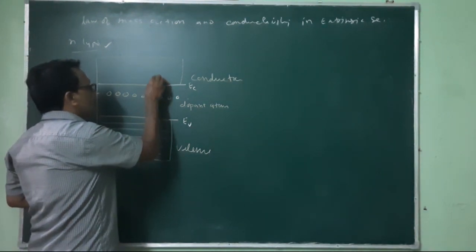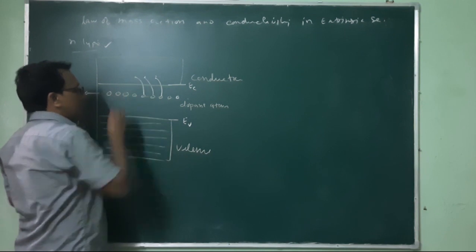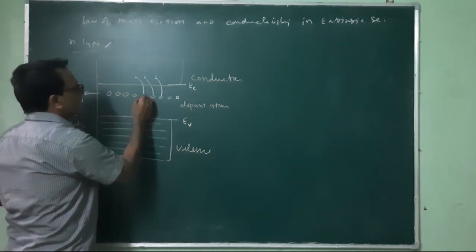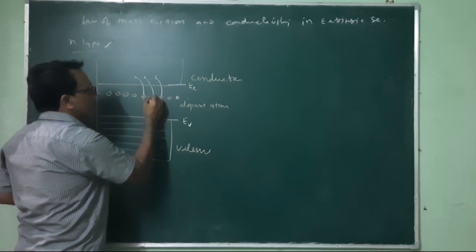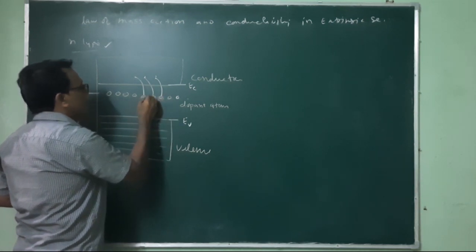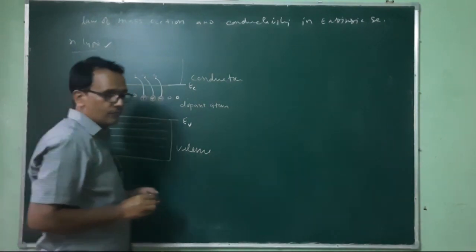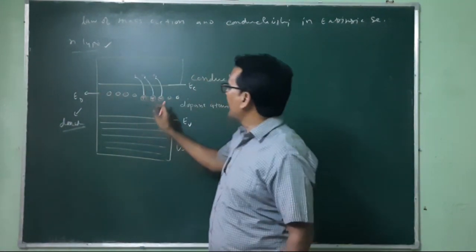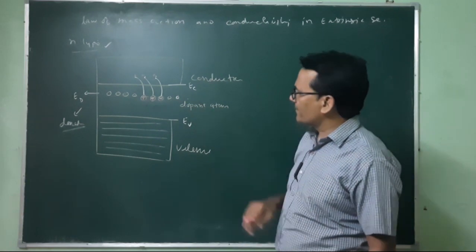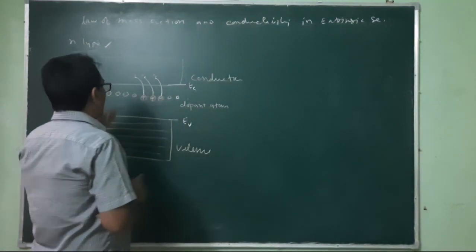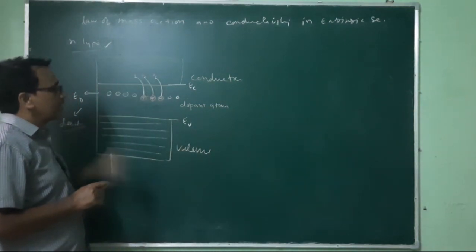So this is the formation of ions. Now these are inert, and these are now positive ions, and here these are the electrons which have been transferred from these atoms. So free electrons are there, and the number of these electrons is the carrier concentration.